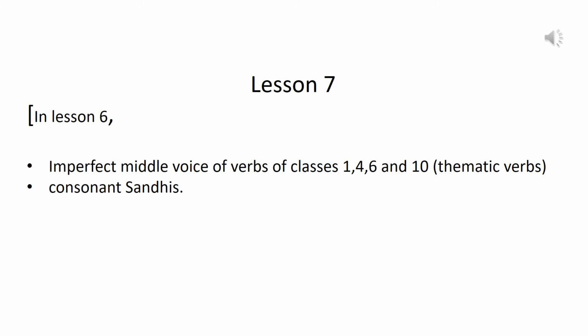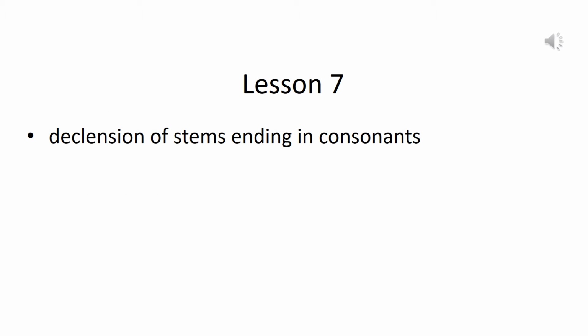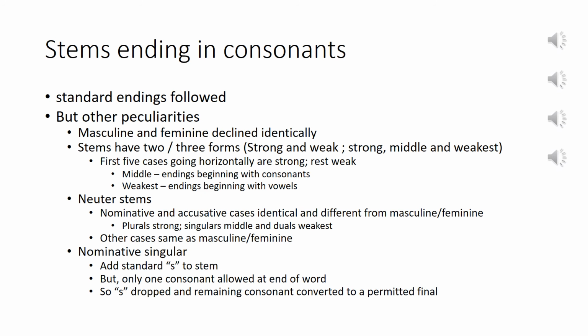In lesson 6, we looked at the imperfect middle of thematic verbs and consonant sandhis. In this lesson, lesson 7, we will look at the declension of stems ending in consonants. Nouns and adjectives ending in consonants stick generally to the standard pattern of endings. However, there are many peculiarities associated with these declensions that it is important for us to notice them.